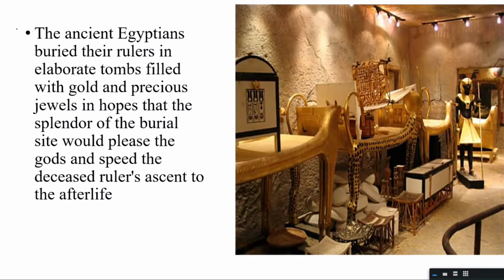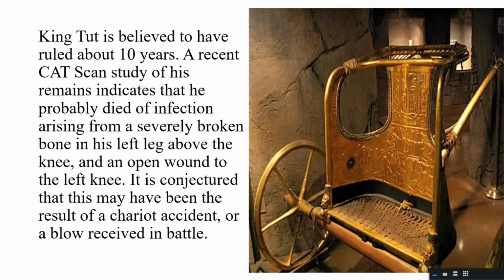Here are the jewels and whatever is kept in the treasury for the king or the pharaoh to use in his afterlife. Now this was something which was found in King Tut's treasury, maybe a chariot with one wheel. That probably he may have died of infection, or he needed a wheelchair-like chariot to move on, or he died in an accident or some severe blow in a battle. This is what was indicative.